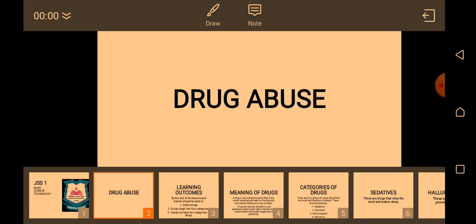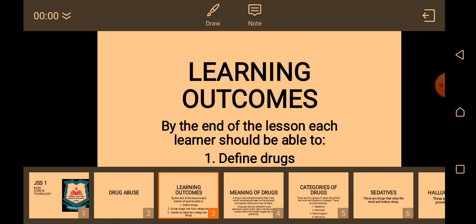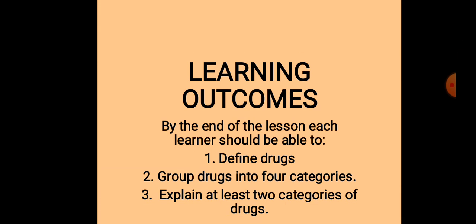So let's look at our learning outcomes for this class. By the end of the lesson, you should be able to define drugs, group drugs into 4 categories, and lastly, explain at least 2 categories of drugs.